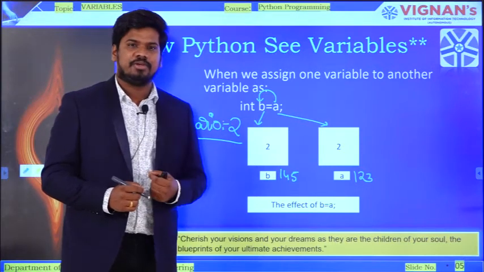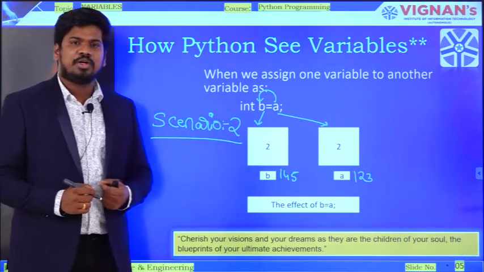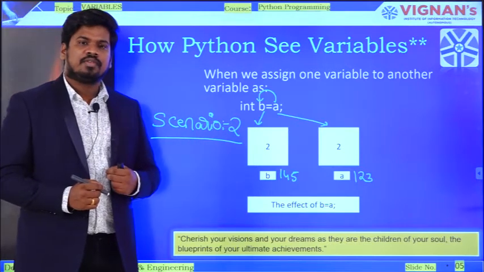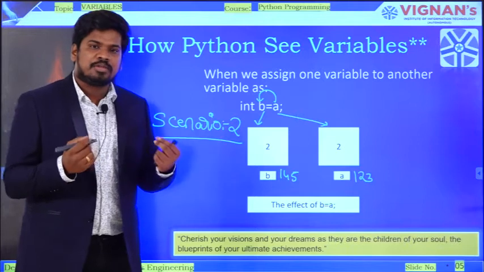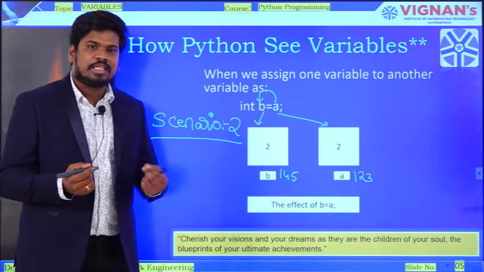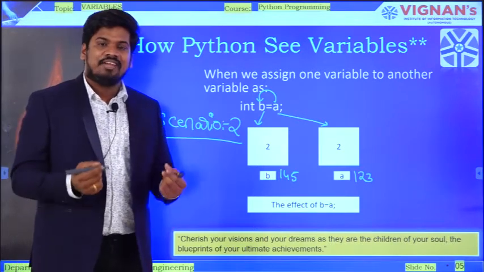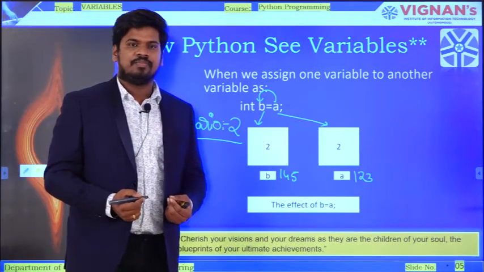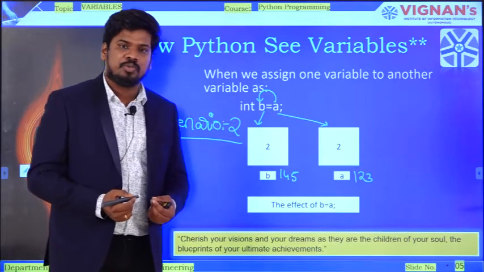In scenario number 2, I have explained how two variables will be created within two different memory locations when I try to copy the value from one variable to another variable.